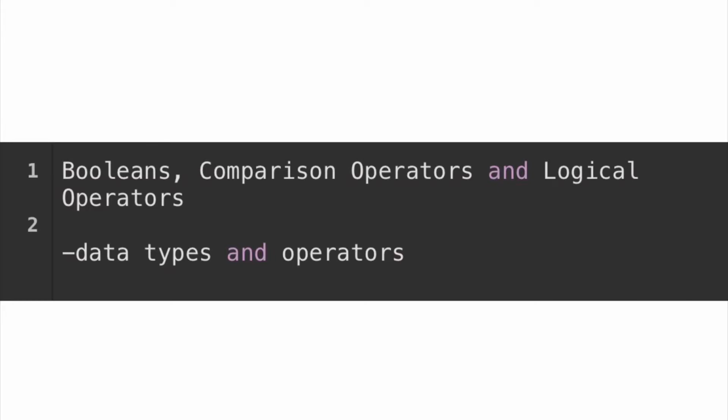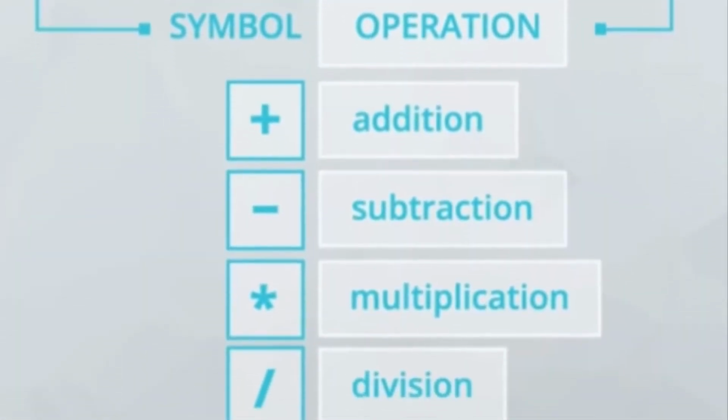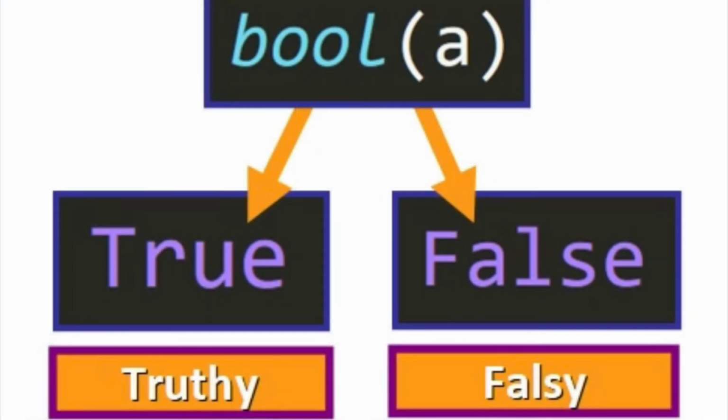This video is about Booleans. So far you've probably seen two types of Python data, ints and floats. You've probably used arithmetic operators like addition and exponentiation to work with these values. Another type is bool, which is used to represent the values true and false.